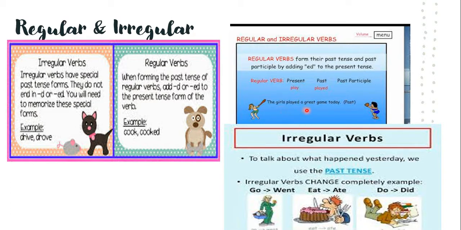One example: the girls played a great game today. It is in the past tense. This sentence is in the past tense. Go changes to went. To talk about what happened yesterday, we use the past tense.